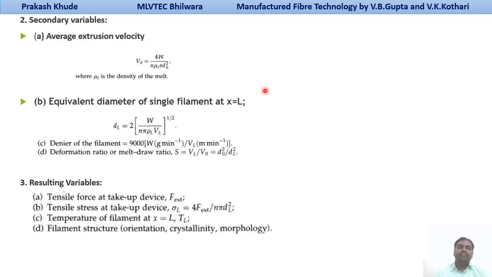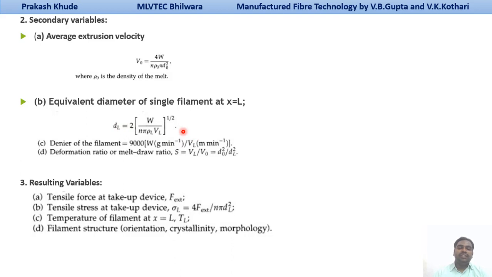Now, the secondary variables are the average extrusion velocity, which is calculated as 4W divided by rho times pi times D squared, where W is the mass output rate, rho is the density and D is the diameter of the spinneret channel. Next is the equivalent diameter of a single filament at x equal to L. That can be calculated by this.